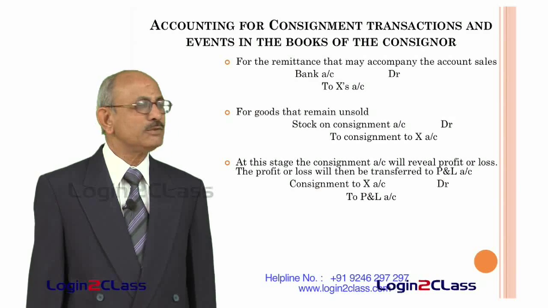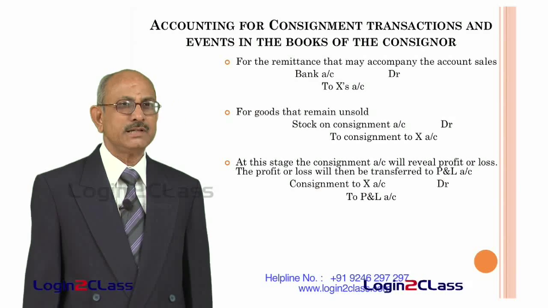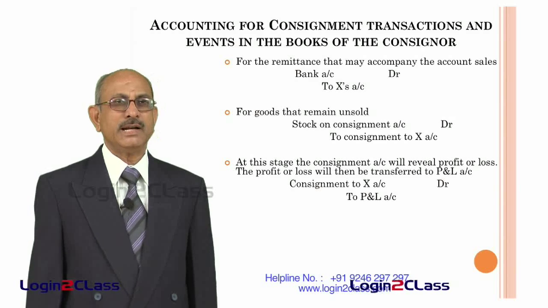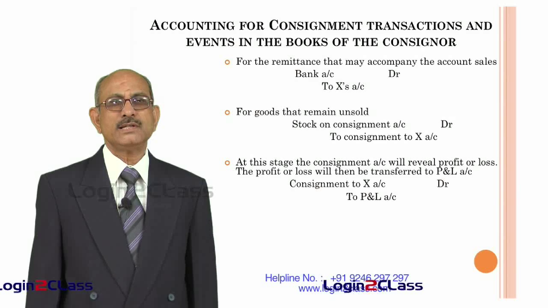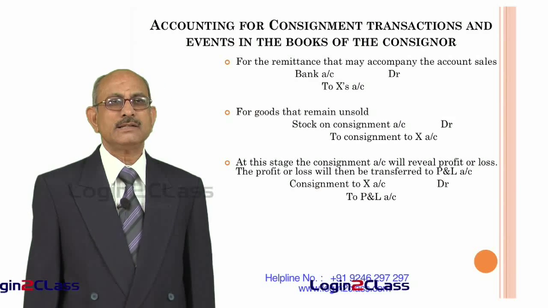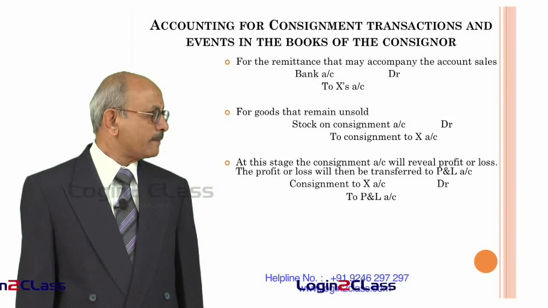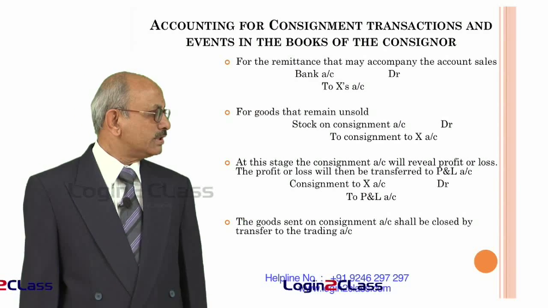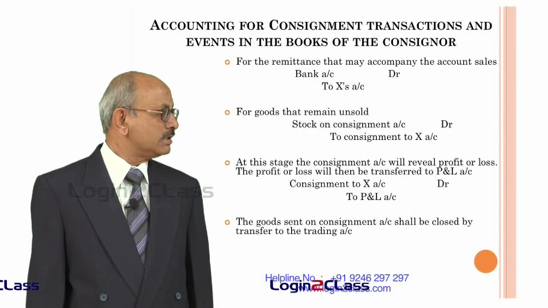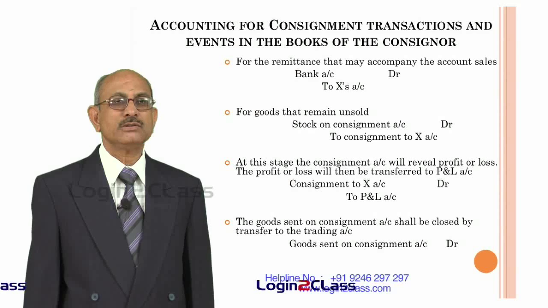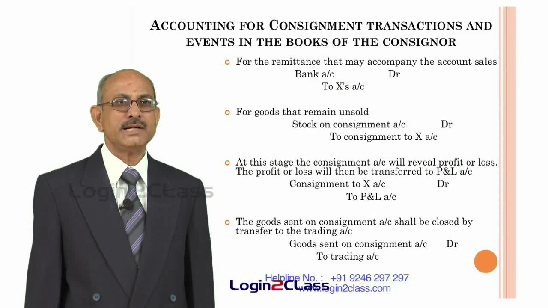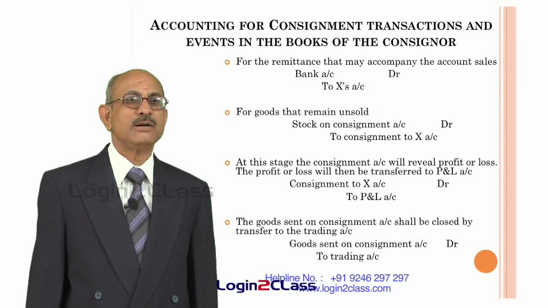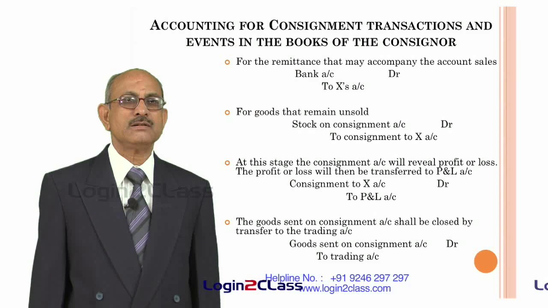So, if it is a loss, of course, the entry will be reversed. Instead of crediting P&L account, if it is a loss, you have to debit the P&L account and credit consignment to X account. With that, the consignment to X account will get closed. Then the goods sent on consignment account shall be closed by transfer to the trading account. There you have to transfer the entire amount which has been received to the trading account, because trading account is the total profit and loss account of the entity.